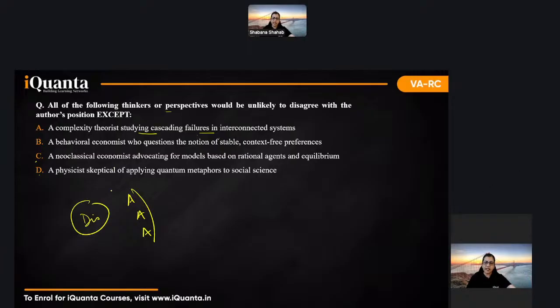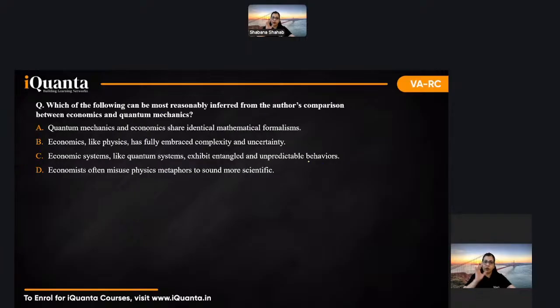So A and B were agreeing with the author's point. It was between C and D. And between C and D, if you look closely, or if you go to the paragraph and check the points, option C contradicts it more clearly, more directly, because of this, based on rational agents and equilibrium. So I felt question 1 was doable. Okay, you could just keep your calm head and solve that.